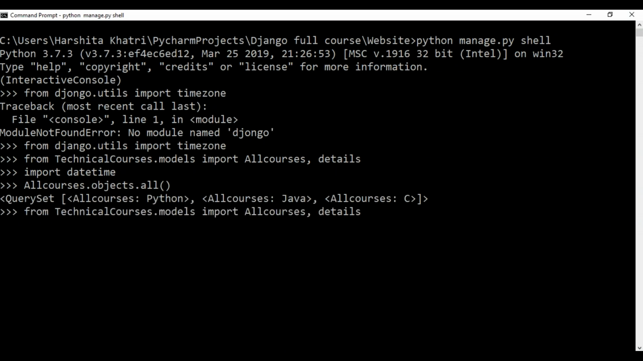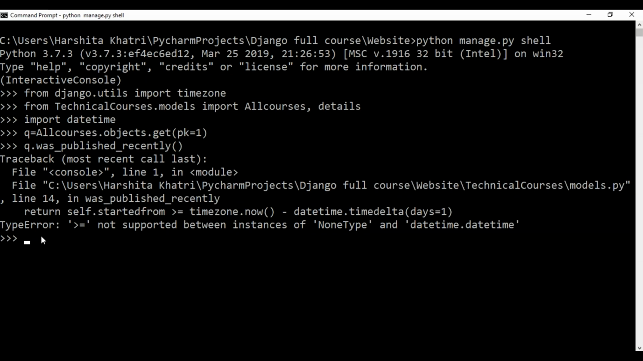So getting back to where we stopped earlier. I had just created a new object Q and I had stored the element having the primary key as 1 into it. So I'll do it again. And after this, I'll use the was published recently method.